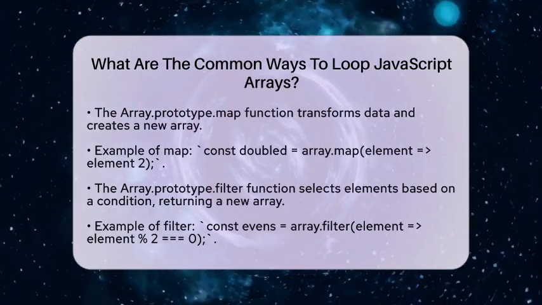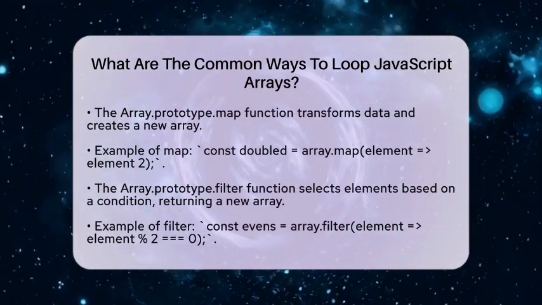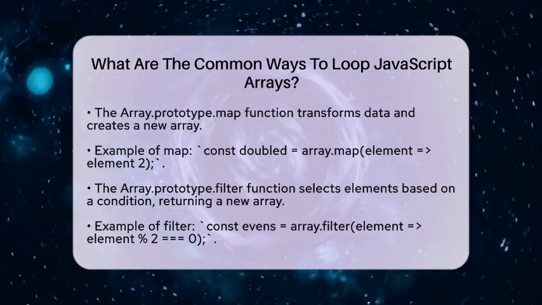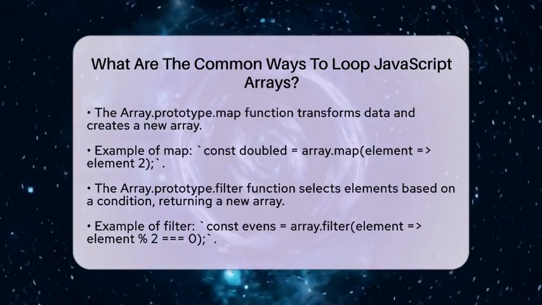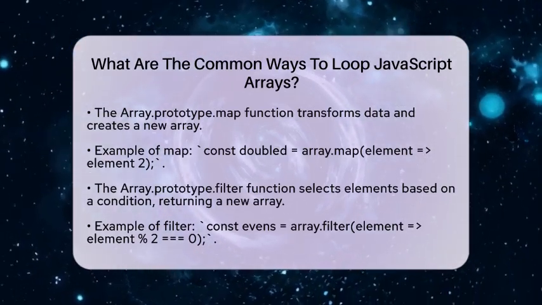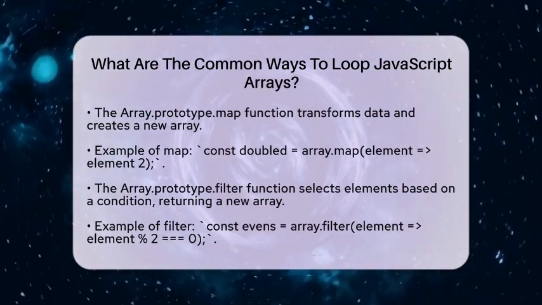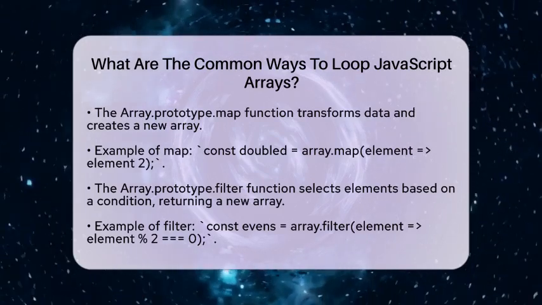The Array.prototype.filter function is useful when you want to select certain elements based on a condition. It returns a new array with only the elements that meet the criteria specified in the callback. You can use it like this: const evens = array.filter(element => element % 2 === 0).